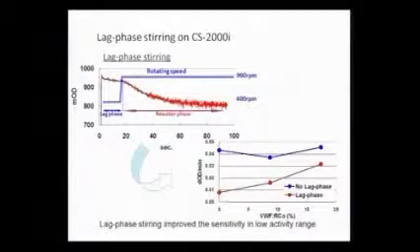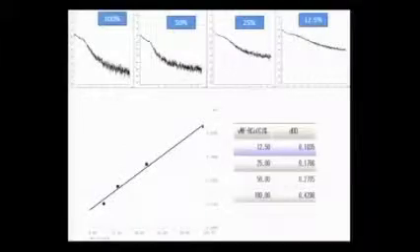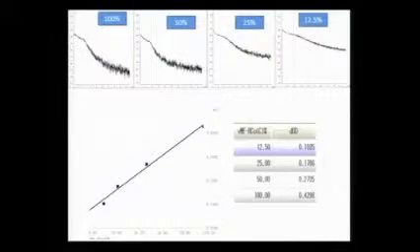And they also have the advantage that the stirrer speed is changed from a lag phase to the reaction phase, thereby enhancing the rate of reaction and also the lowest limit of detection. So usually the problem with ristocetin cofactor assay is below 12 to 15, the lowest limit of detection is reached, and even if you have a lower level, you will still get the same value. So the advantage of the lag phase is that you can bring down the lowest limit of detection to almost less than 5. And this is the CV within the run, and this is of course our graph.